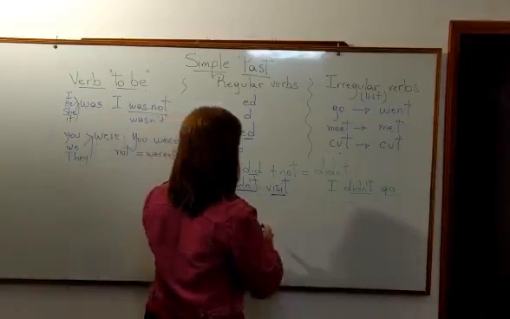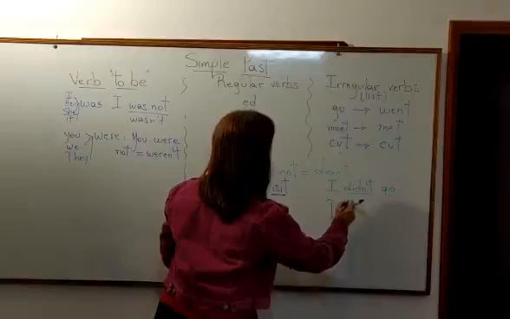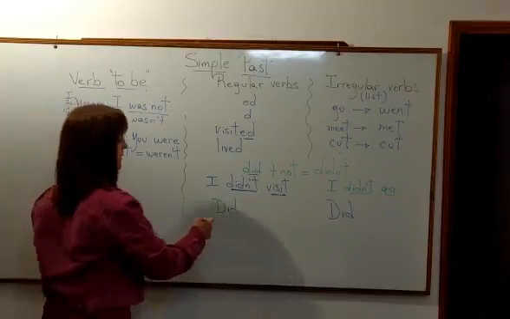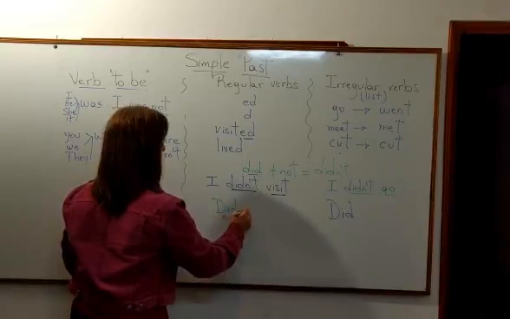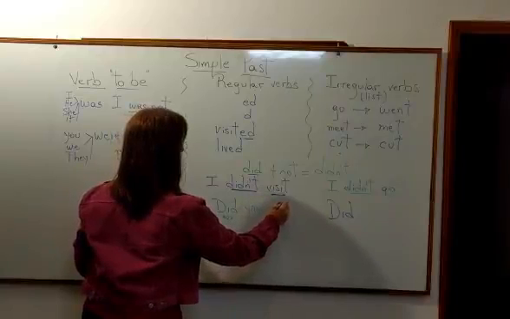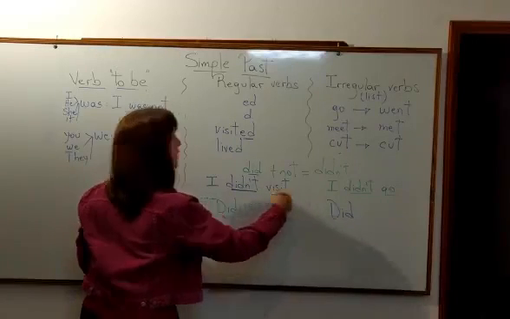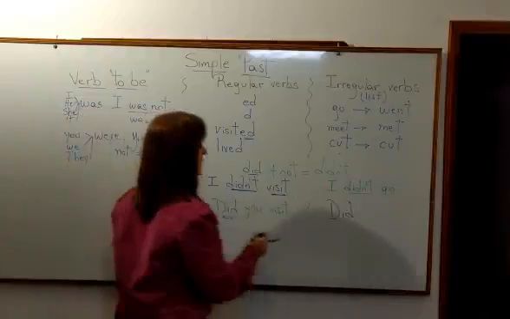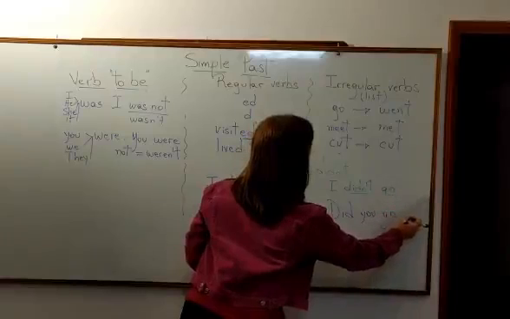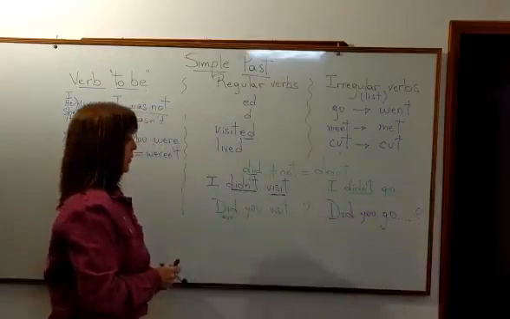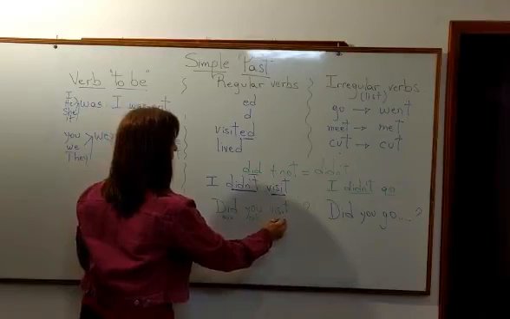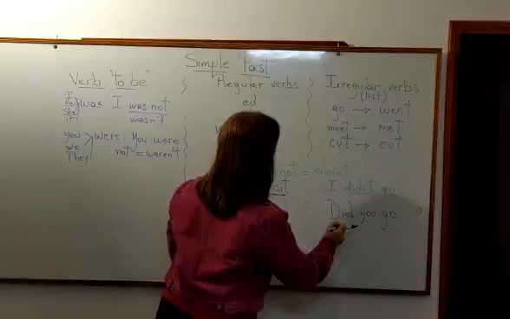Y necesitamos la ayuda del auxiliar. Pero ahora al principio de la oración. Y tengo que recordar la formulita. Auxiliary, subject, did you visit your friend yesterday? And did you go to the park yesterday? So, again, auxiliary, subject, verb. And here again, auxiliary, subject, verb.